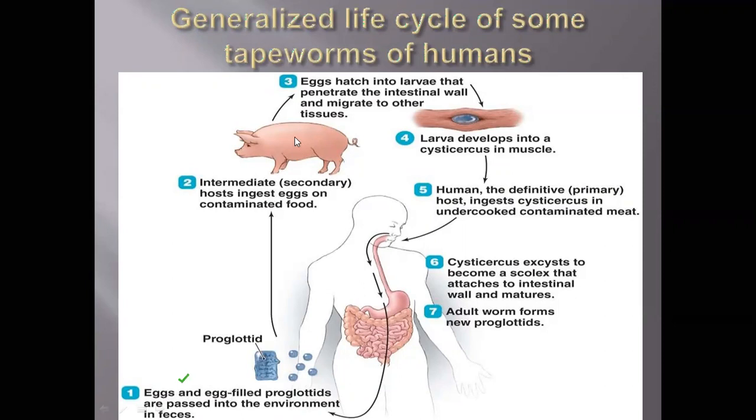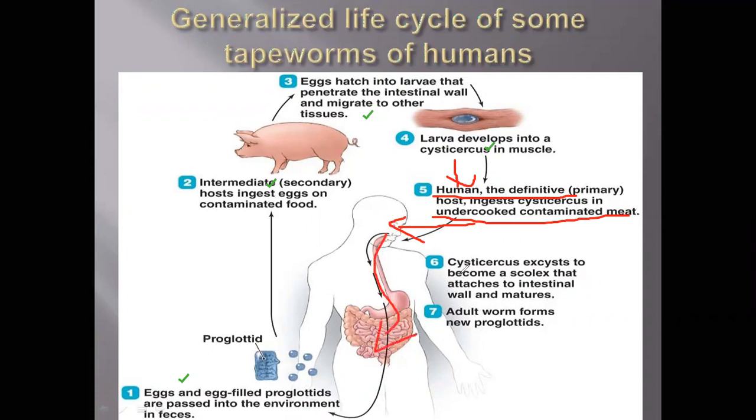From the pig, the eggs will hatch and penetrate and migrate in the intestine and they settle down in the tissues of the larva of the muscles. Then from there they will easily enter into the human digestive system. The human will be eating the pork, so this will be present in the pig's pork. If it is not cooked properly, the contaminated meat will be ingested by the human. That leads to entry of the microorganism into the GI system.